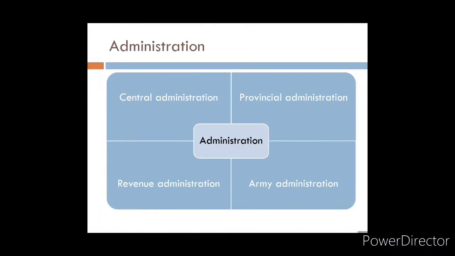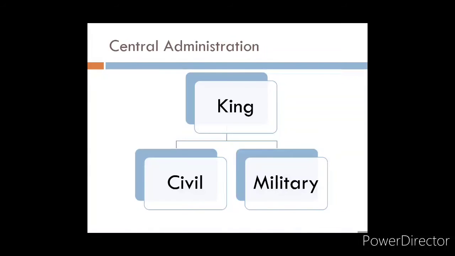So the central administration. We have already discussed that the administration is in four parts: central administration, provincial, revenue and army. Now what happens in the central administration? In the central administration, the king is the supreme head who looks after both the civil as well as the military administration. And this king is assisted by different officers who have been given different departments, and those officials assist the king in all the work that is there in the kingdom.